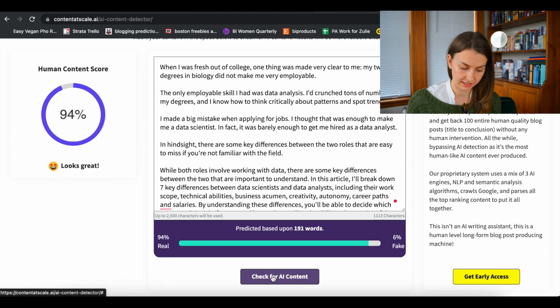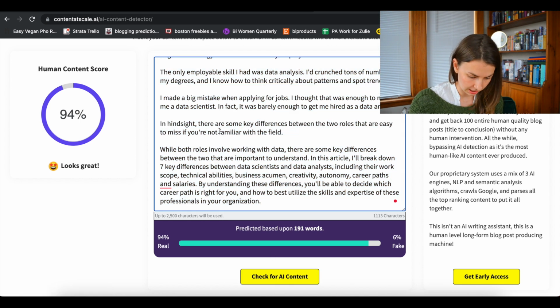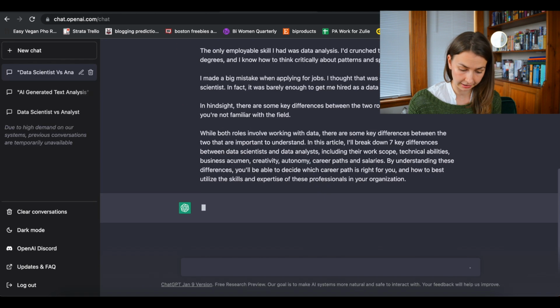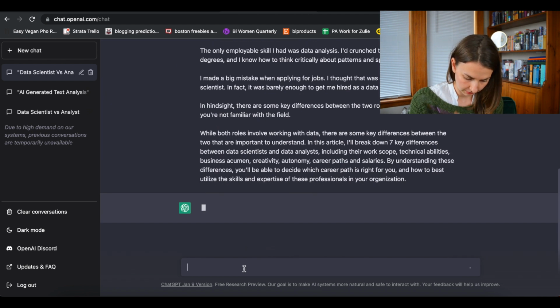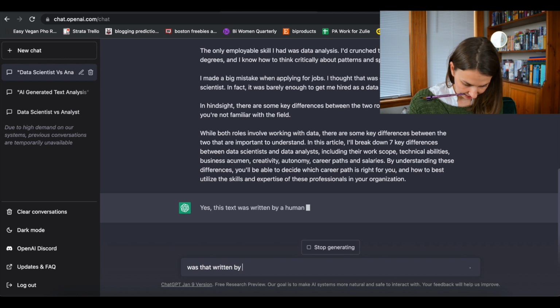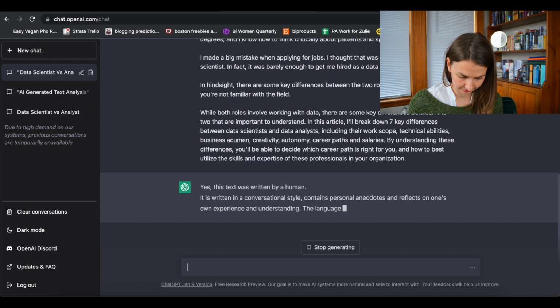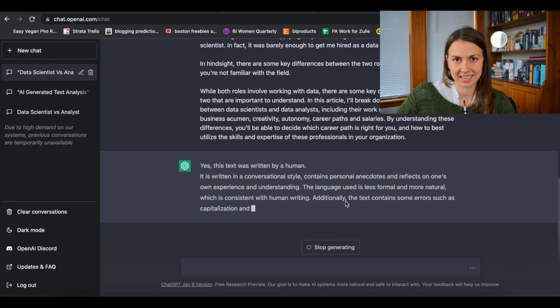Now let's see what it thinks of this. It's actually worse. That's so funny. Now let's go with my revised, improved personal anecdote example. Now this is the key.